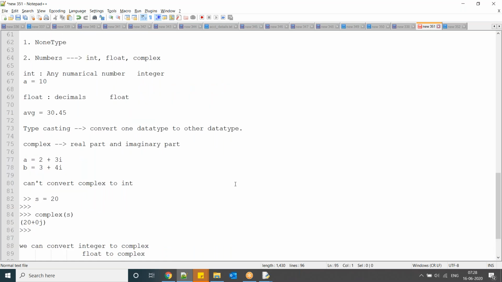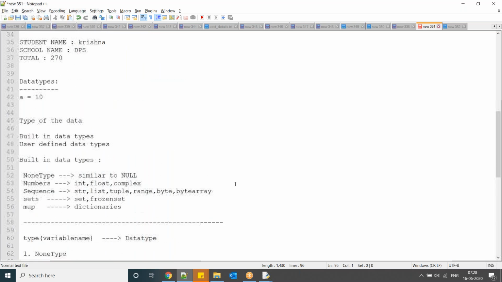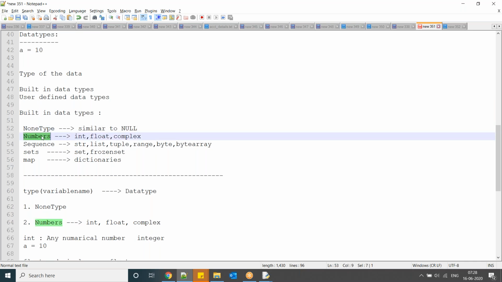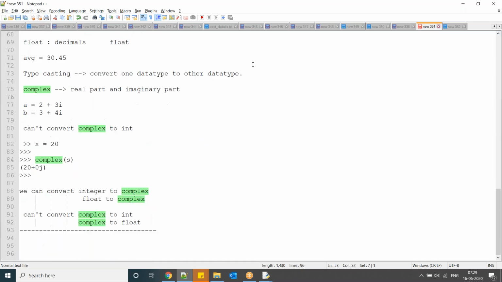Guys, so far clear all of you? So here today we discussed the data types. Data types related, we have a none type, which is nothing but null values, and then we have numbers. In numbers we can see integer, float, complex. Any numerical number, whatever the size, comes under integer. Float contains a decimal part. Complex numbers contain a real part and an imaginary part. Okay, guys, clear so far all of you?